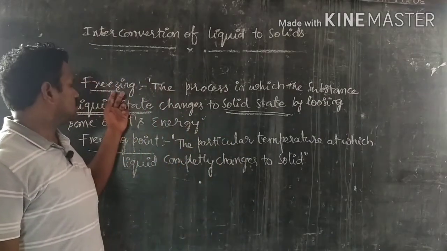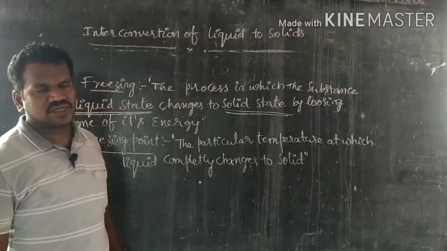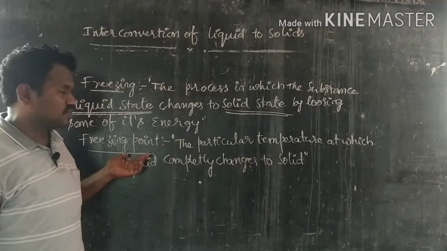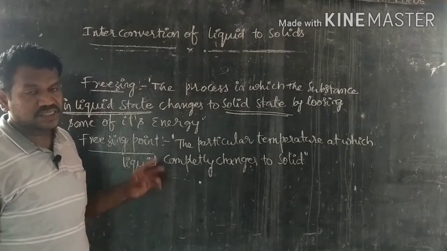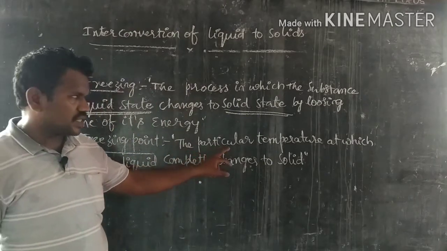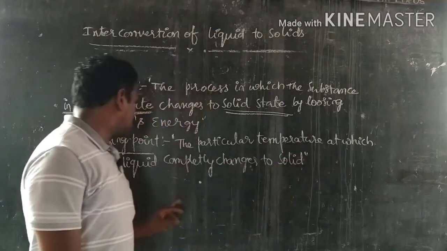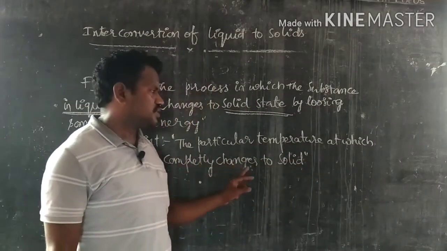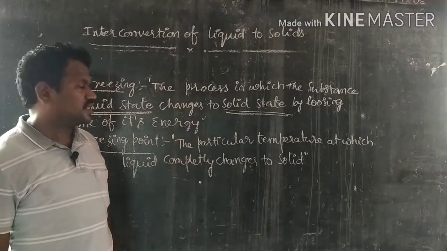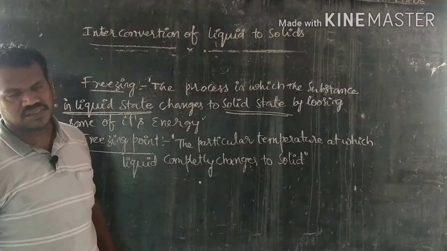In the case of freezing, there is a loss of energy. Now let us discuss the meaning of freezing point. Like melting point, freezing point is there. The particular temperature at which a liquid completely changes to solid is called freezing point.